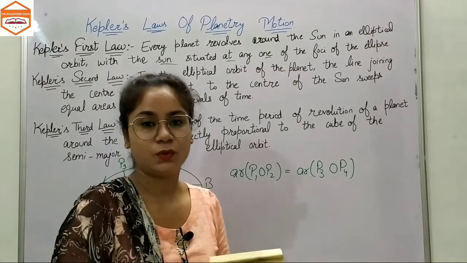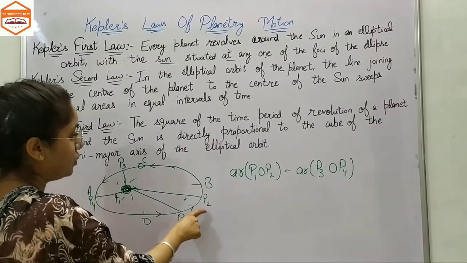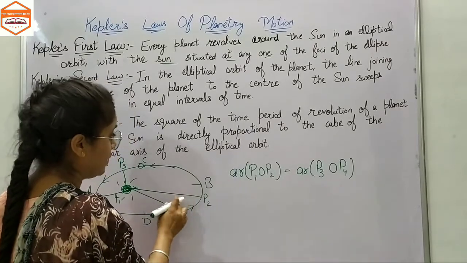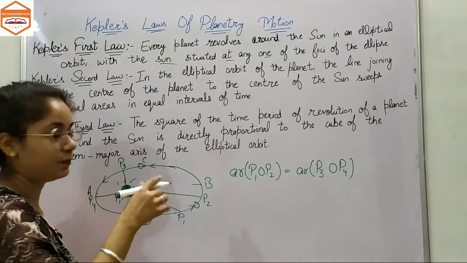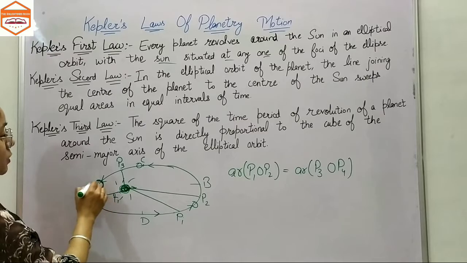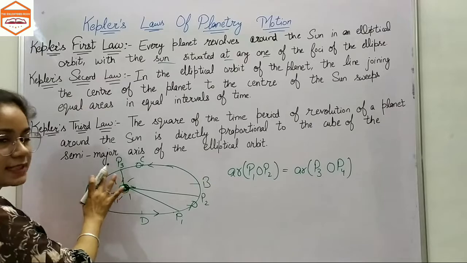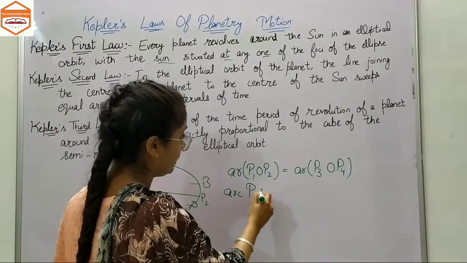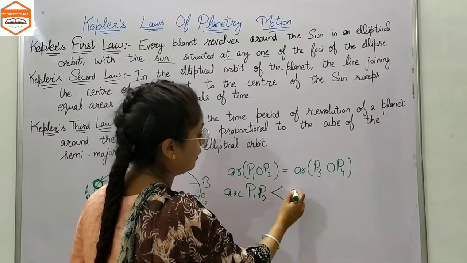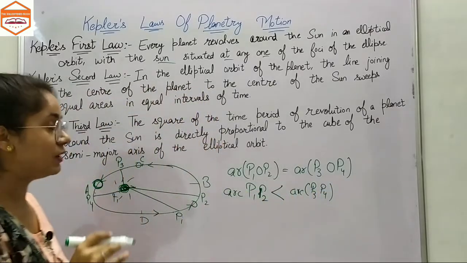And you all know what would happen from this point. The speed of the planet would become quite slower here, and the speed of the planet here would become quite faster. That means this arc P1, P2 is smaller than arc P3, P4, right?